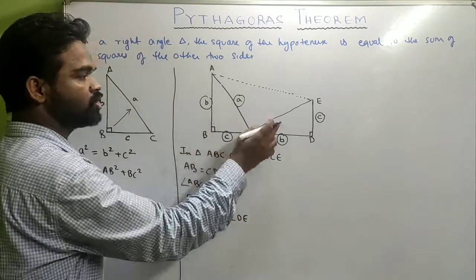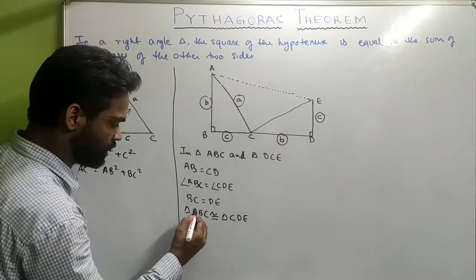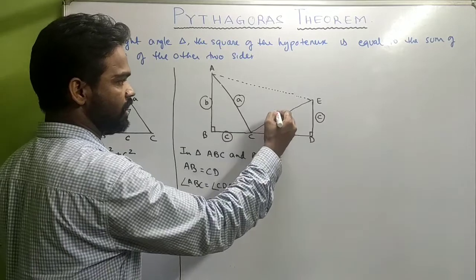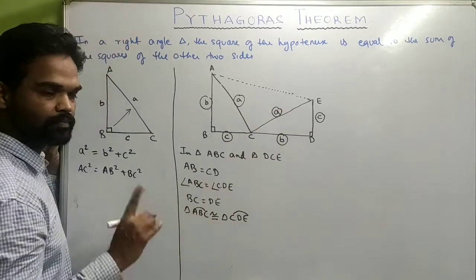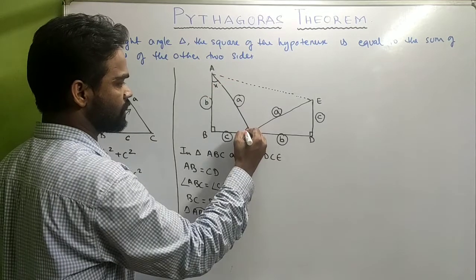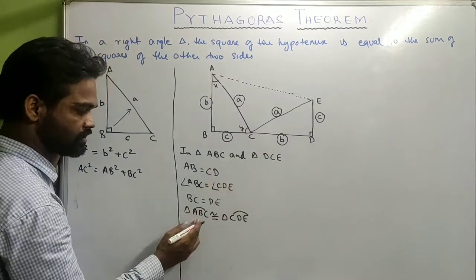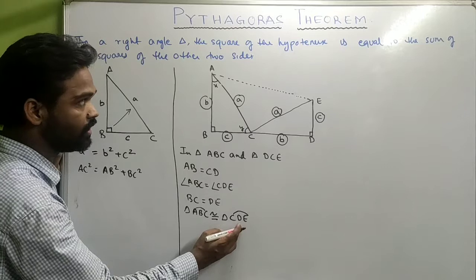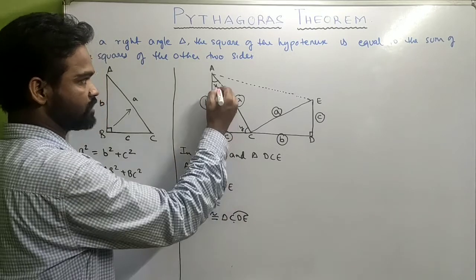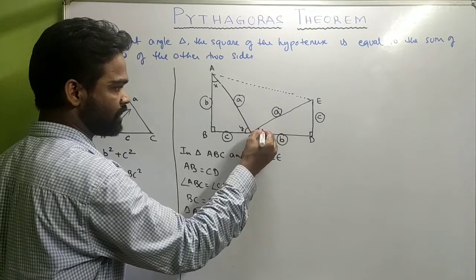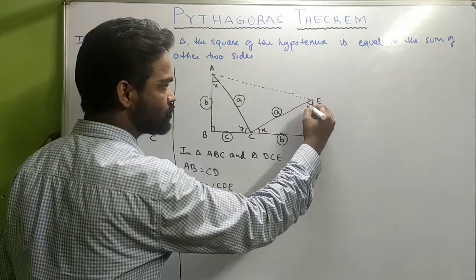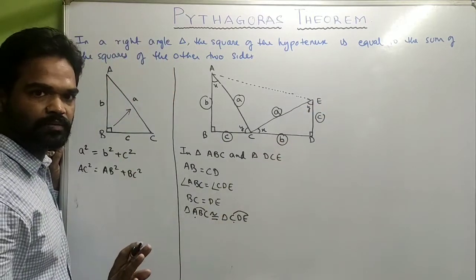Now look carefully. If these two triangles are congruent, definitely AC and CE will be same, which means if this is A, this is A. And look carefully. If I take this angle as X, this angle as Y, then since these two triangles are congruent, you can say angle A and angle C will be same, which means if this is X, this has to be X, CPCT. If this is Y, this has to be Y, CPCT.